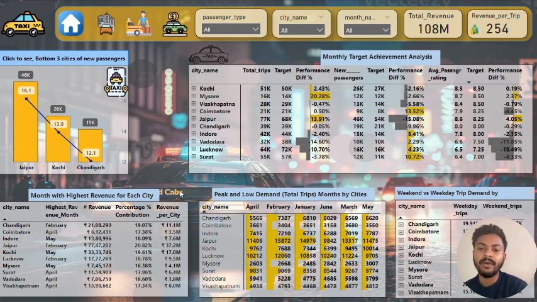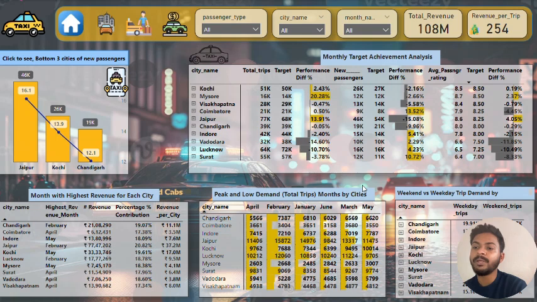Here we have city name, then their highest revenue month. Here, folks, in this visualization, you will be able to see the city name and their highest revenue of the month. And next, the revenue of that particular month and the percentage contribution of that particular month's revenue. And then we have revenue per city.